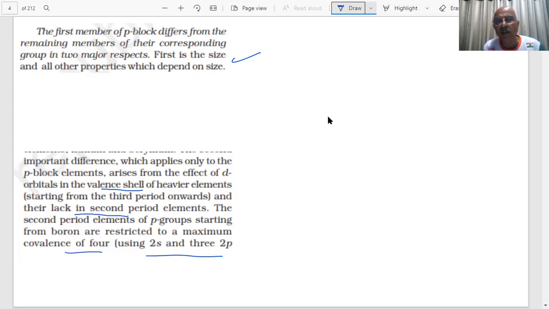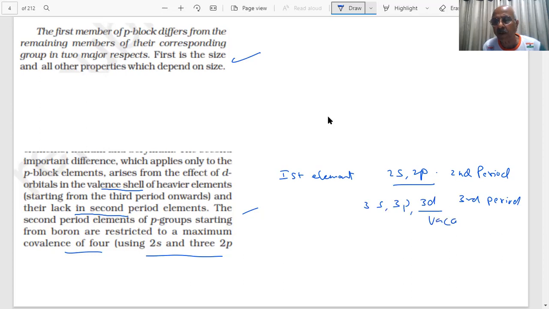That we already said. So the first element only has 2s and 2p. So when you go to this element, this is the second period element. And when you go to the third period, then what will happen? You will have 3s, 3p, and this 3d vacant is also available for participation in the bonding.